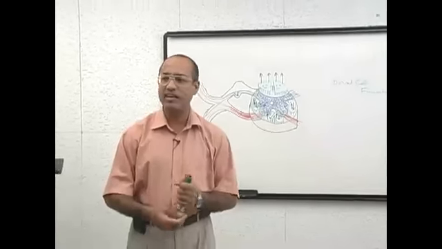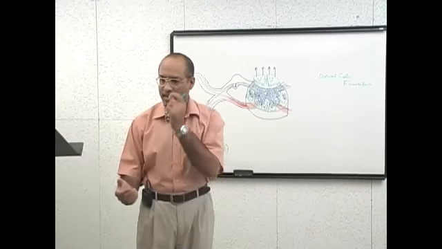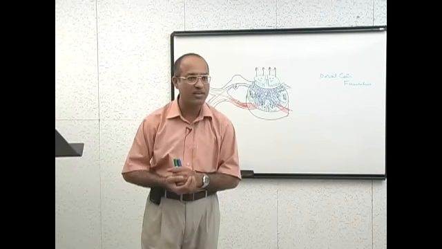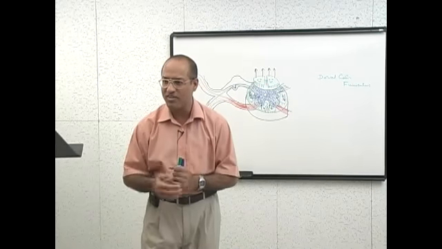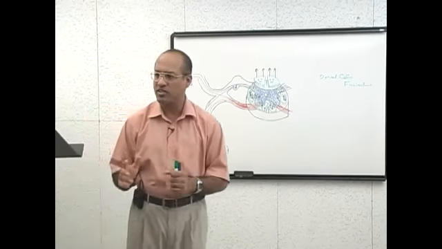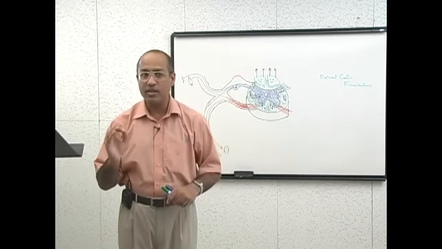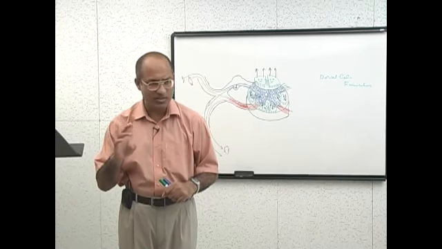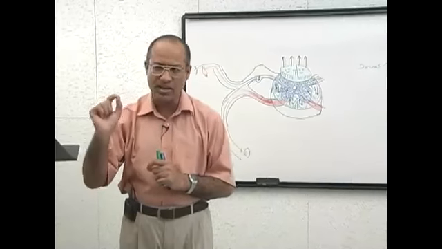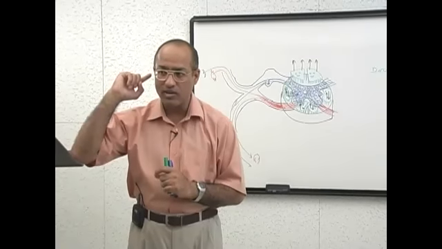Primitive sensations are like the sensation of pain. When the biological system evolved, very early it evolved the pain system, so that you know there is something unpleasant and try to do something about it. So pain should go by the anterolateral system. Temperature, heat and cold, should go by anterolateral. All those sensations which can go a little bit slowly are in the anterolateral system. And there are some sensations which should go with very high velocity and be analyzed by the central nervous system with great accuracy. Those should be in the dorsal column.